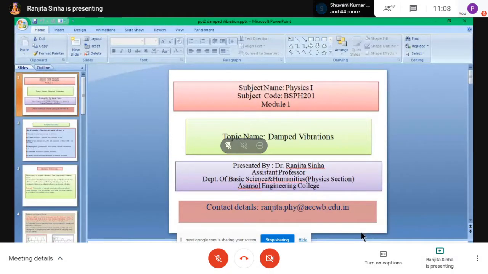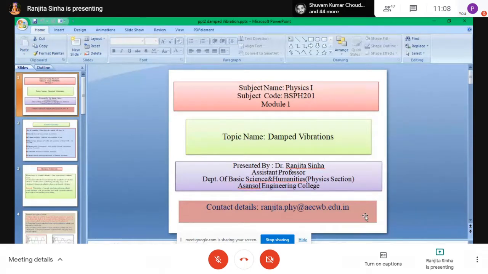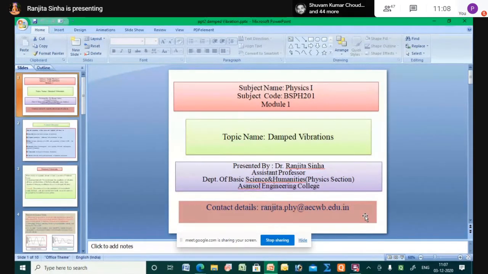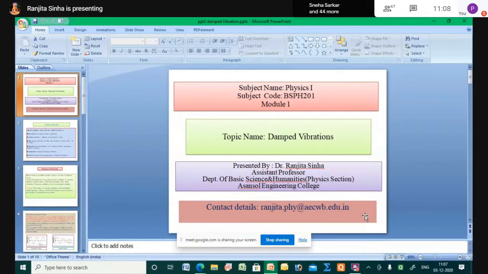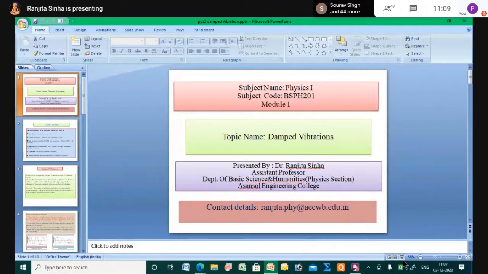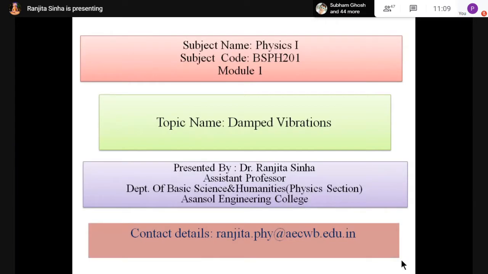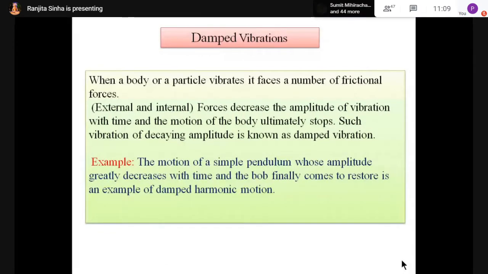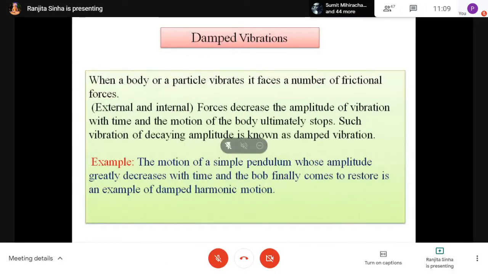Is the screen visible? Yes, ma'am. Damped vibration, subject name Physics 1. Is it visible? Yes, ma'am. Now today I am discussing damped vibration. Is this slide visible?